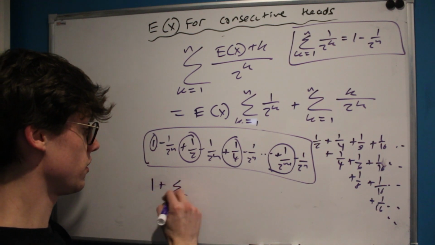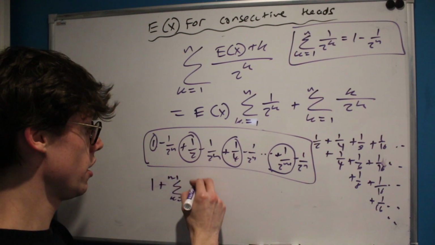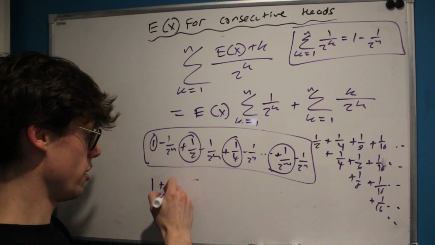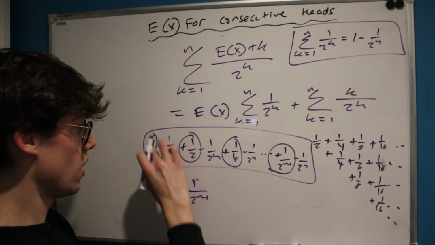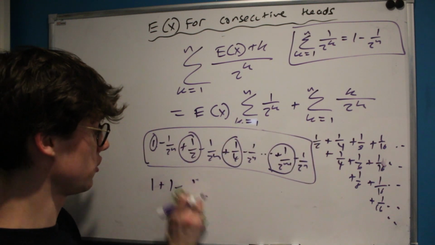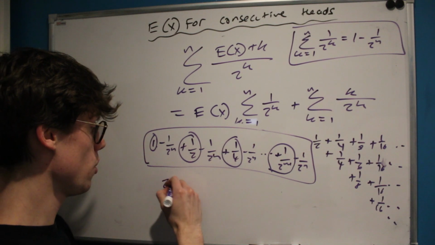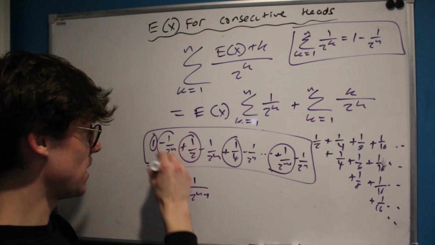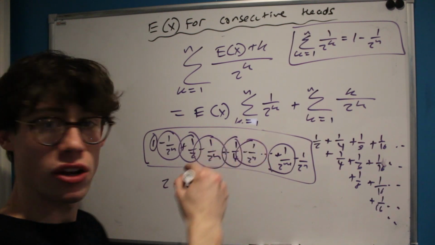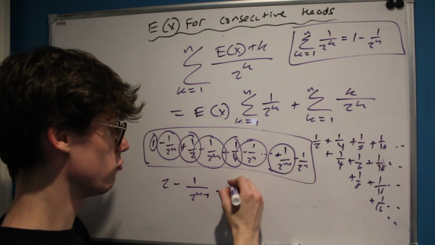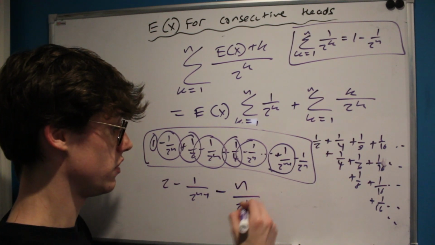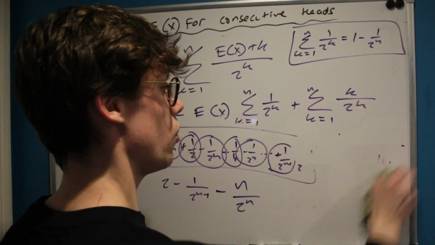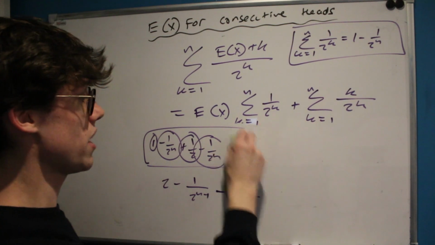And that is 1 plus the sum from k equals 1 to n minus 1 of 1 over 2 to the k. And we know that this is 1 minus 1 over 2 to the n minus 1, which means that these circled parts of our sum together make 2 minus 1 over 2 to the n minus 1. And then all we've got left is n subtractions of 1 over 2 to the n. So we can write that as minus n over 2 to the n. And that is our really tricky sum, evaluated quite neatly with a really interesting method there.